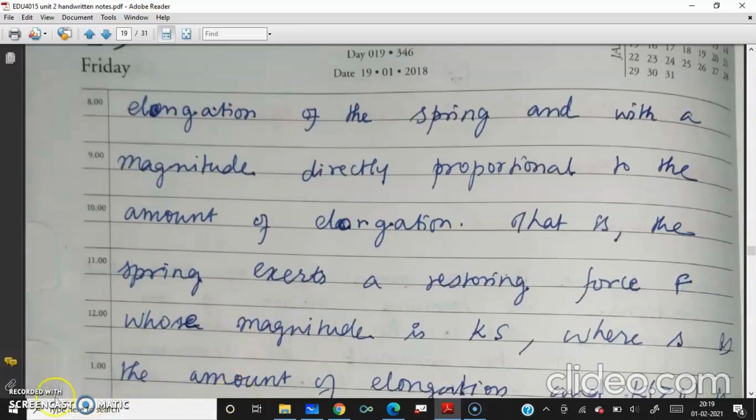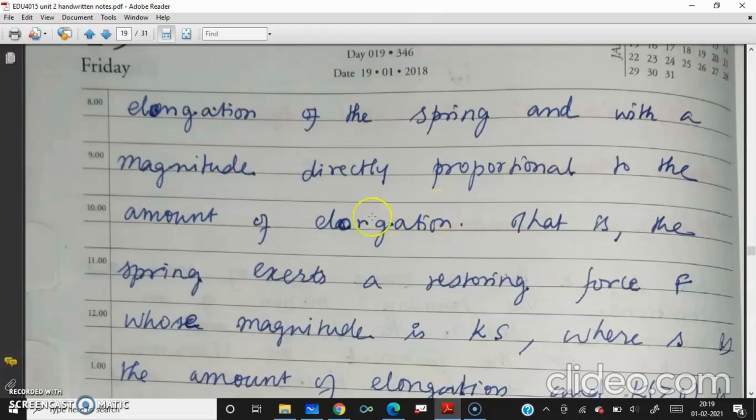That is, when it is suspended, because of the mass, the spring expands, and there is a restoring force. It should come back to the equilibrium position. That restoring force is directly proportional to how much it is elongated.